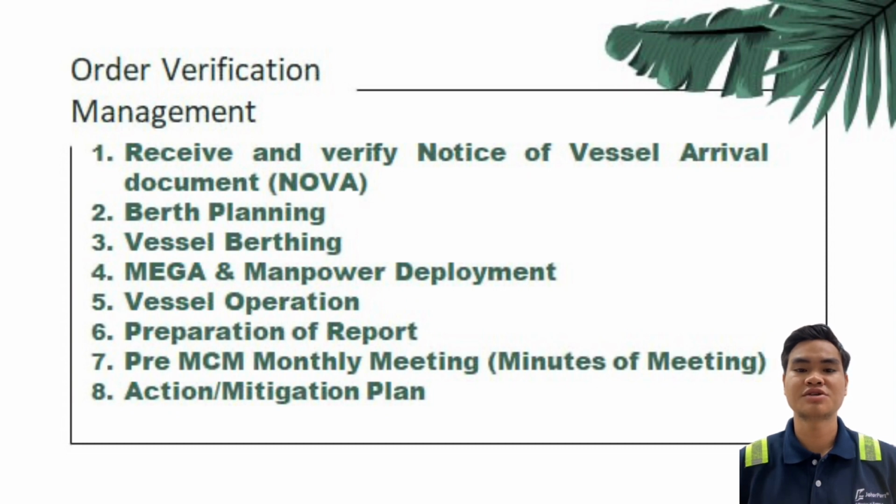First of all, ship planning should verify the relevant document, which is NOVA, and the information in order to prepare the vessel berthing schedule, manpower deployment, and equipment allocation. After that, berth planning has two persons in charge, which are the head of operation and the acting assistant general manager. They should conduct the daily berthing plan with the manual ship schedule, document, and ship schedule, and advise any critical operation issue for the final execution.